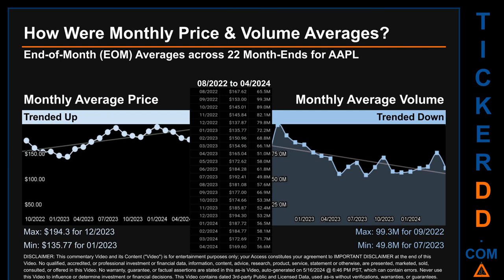The maximum end-of-month average price was $194.30 for 12/2023, while the minimum was $135.77 for 01/2023. Looking at volume, 09/2022 and 07/2023 respectively saw the highest and lowest monthly average volume at 99.3 million and 49.8 million.